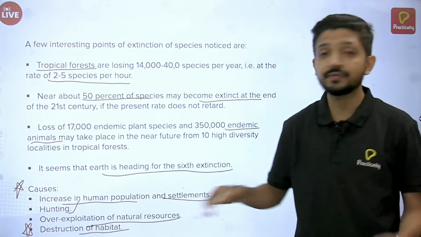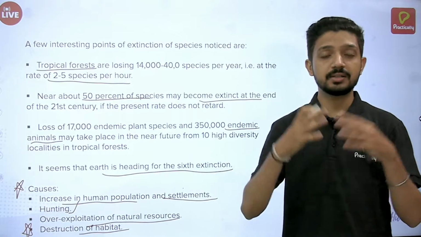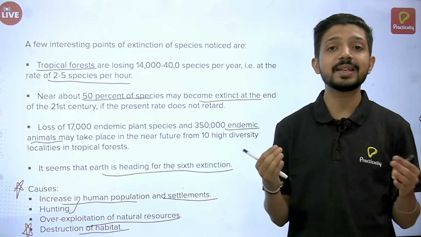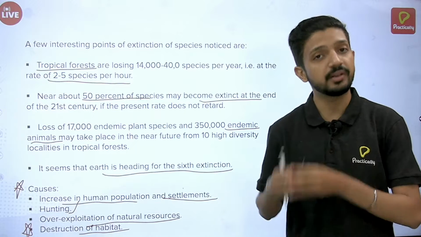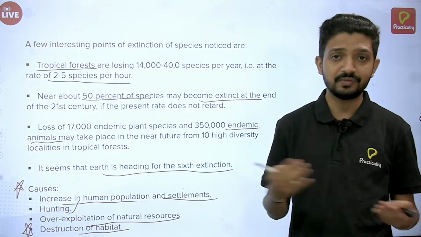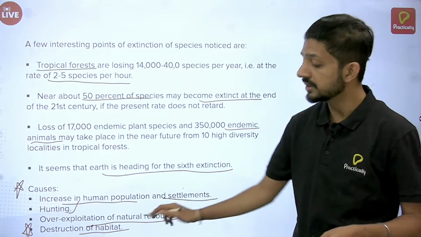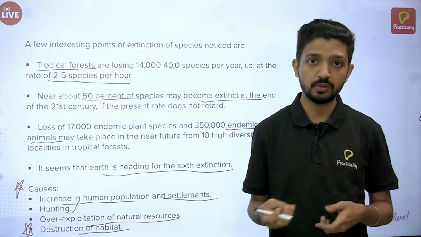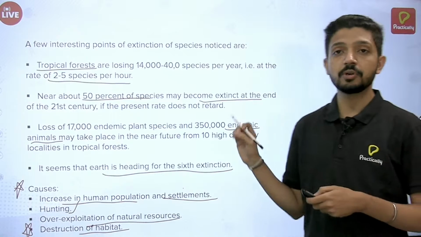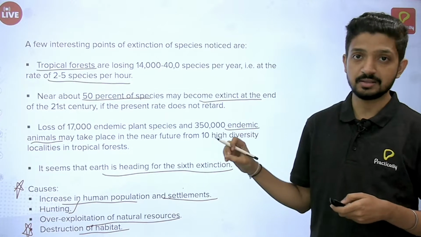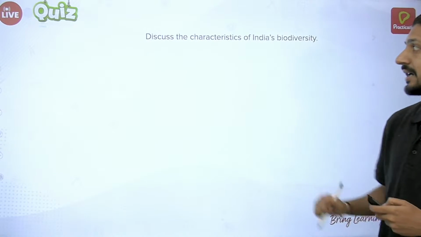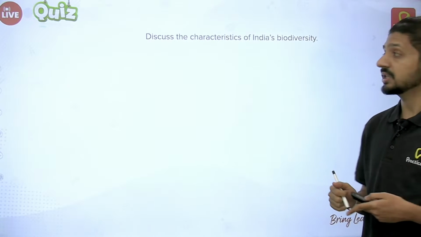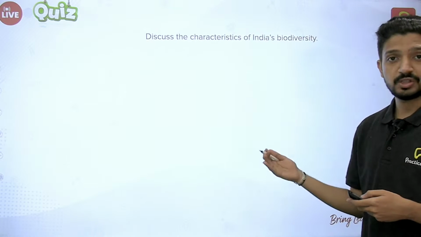We know habitat is the environment or the place where particular organisms can survive or live. If you destroy their home itself, they cannot survive, they cannot live. So this is another important cause for extinction. Okay, so you have to just mention these important keywords and points in this answer. So with this, let's move on to the next question, which is a more descriptive question.